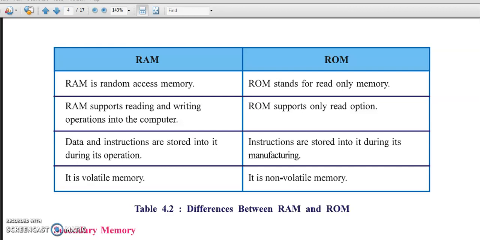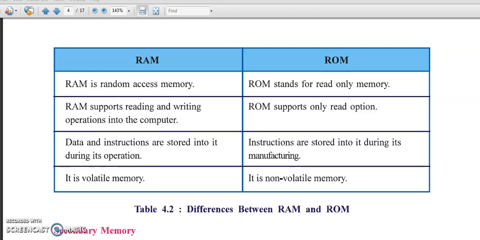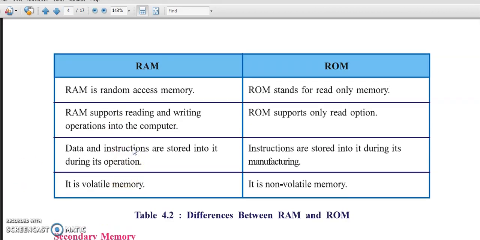Hello everybody. In the last session we already started our fourth chapter, and in that chapter we already learned about the primary memory and secondary memory. What does primary memory mean?